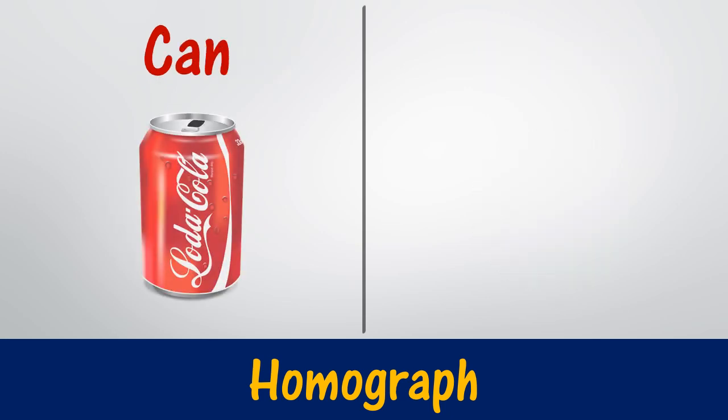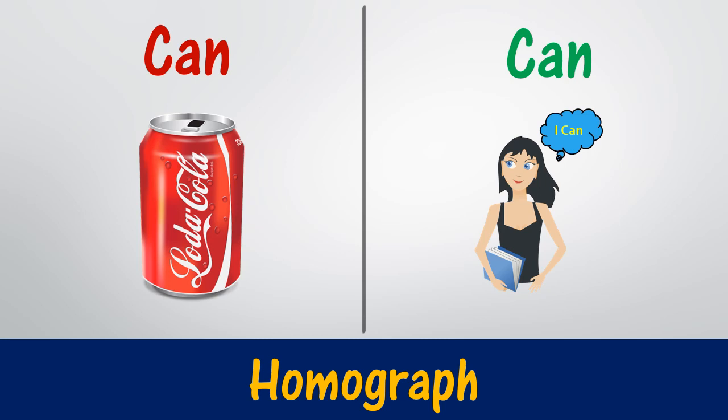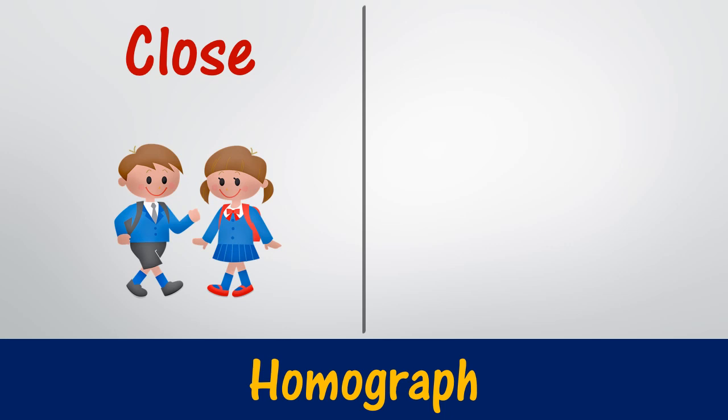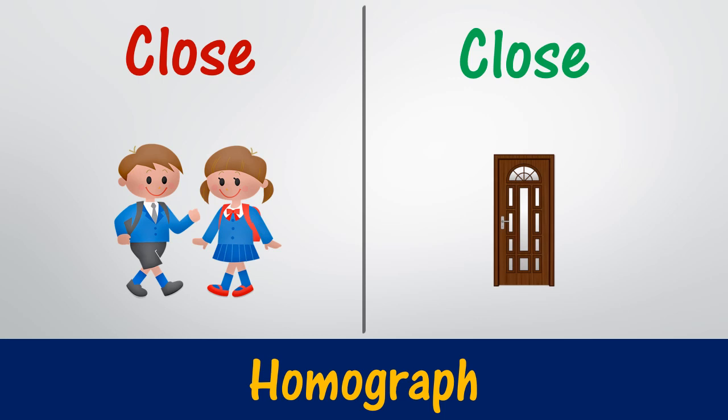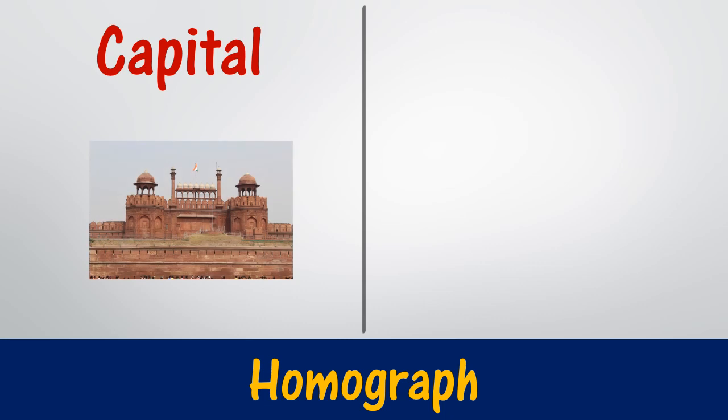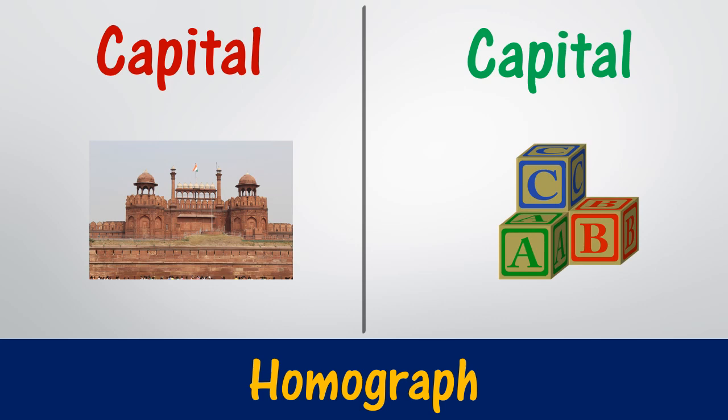Can, as in a tin can, and the other one as in I can do this. Close, as in close to each other, and the other one, close, as in close the door. Capital, as in the capital of a nation. The other capital refers to an uppercase alphabet.